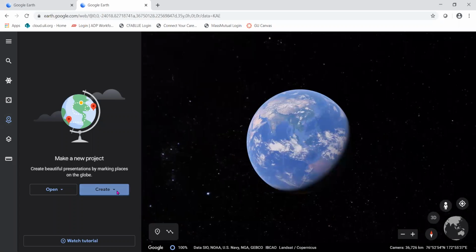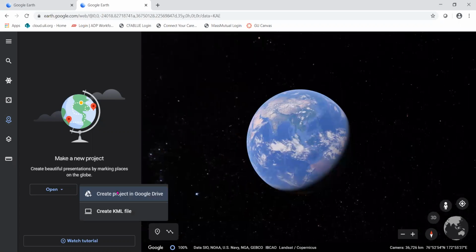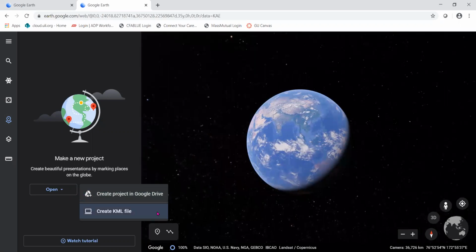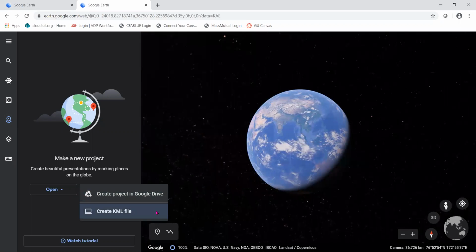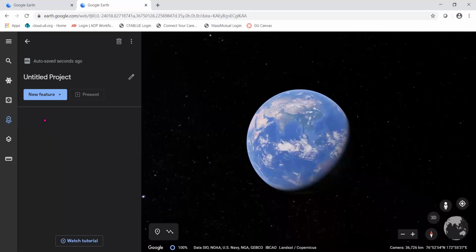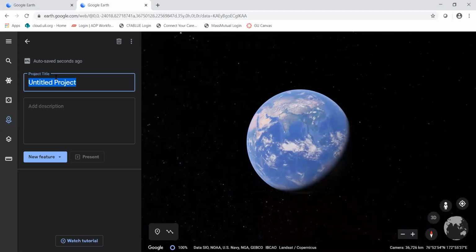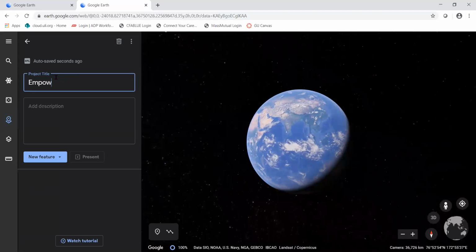So I'm going to go to create. You will be logged into Google Drive, so you're going to create your project in Google Drive. I'm just going to create a KML file. Either way, you're going to see something called Untitled Project. Give your project a fun name. I'm just going to call mine Empowerment Sample.